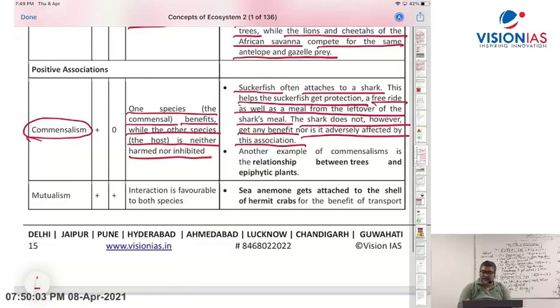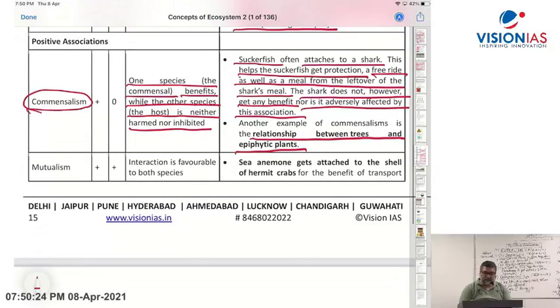Another example of commensalism is the relationship between trees and epiphytic plants. In the tropical rainforest, you will find epiphytic plants over the tree. Right? So the epiphytic plant gets the benefit, and the tree is unaffected. Where does it happen? In the rainforest and so on. Epiphytes struggle for sunlight, space and so on.